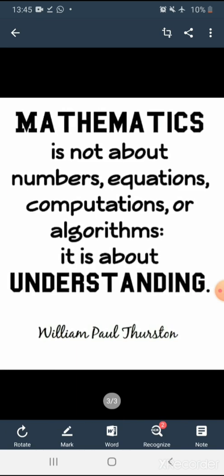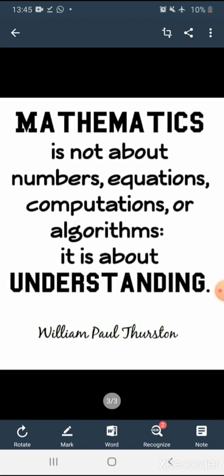Before starting class, I'll tell you, mathematics is not about numbers, equations, computations, or algorithms. Those are used in mathematics, but it is about understanding. You have to understand the concepts, and on the basis of understanding you can do your mathematics. You cannot cram in mathematics. Right? You just need to understand the concept and do well.